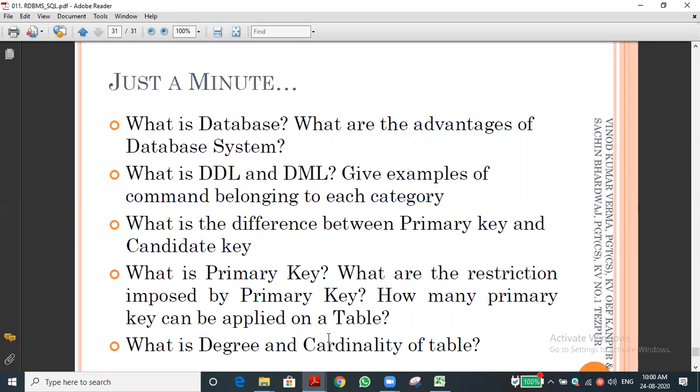Only one. That is the only answer. One primary key can be applied. Multiple candidate keys are there. Multiple alternate keys are there. But primary key means it should be only one. Okay. And what is degree and cardinality of the table?